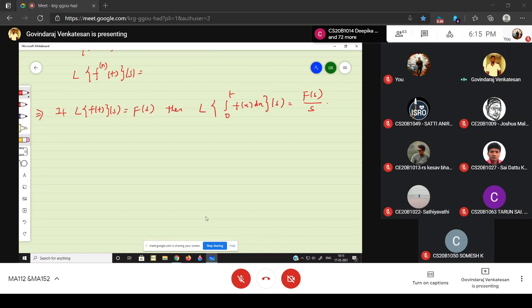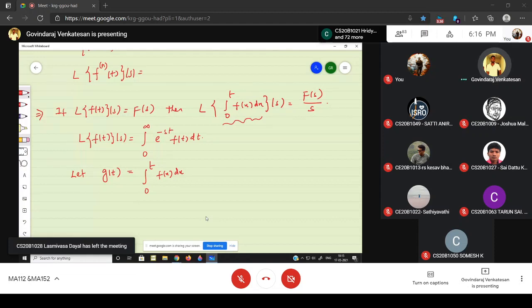Just start with the definition of the Laplace transform. The Laplace transform of f(t) at s is the integral from 0 to infinity of e to the power minus st times f(t) dt. Now I am writing another function g(t), which is the integral from 0 to t of f(x) dx.